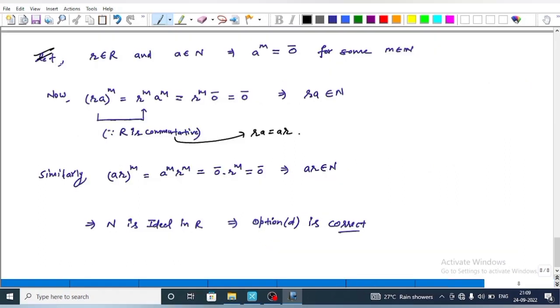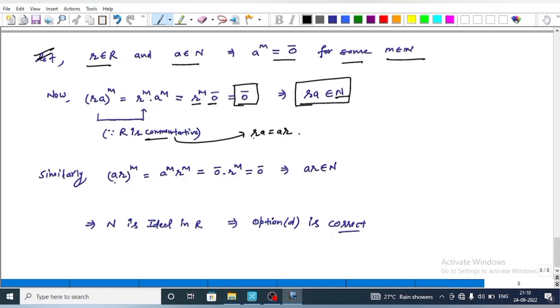Now to prove the second condition of an ideal, let R belong to the ring and A belong to N. This implies that A power M is equal to the 0 element for some M belonging to the set of natural numbers. Now (RA) power M is equal to R power M into A power M, because R is a commutative ring. This implies that RA is equal to AR. This implies that R power M into A power M is equal to 0 element. That is, R into A belongs to N. That is, R into A is a nilpotent element.